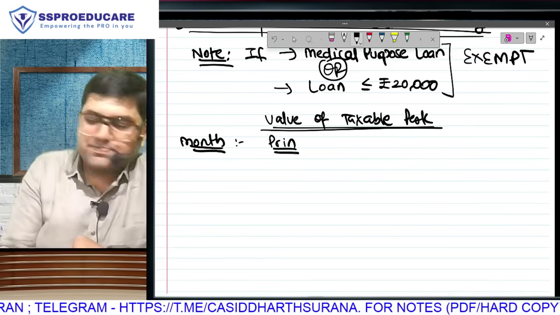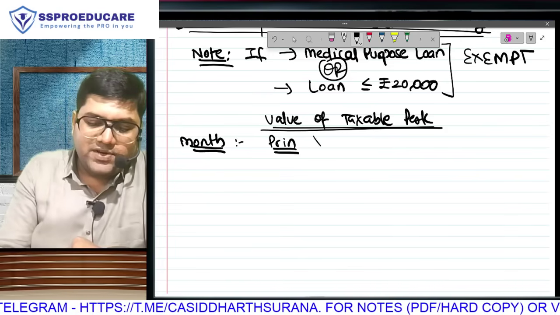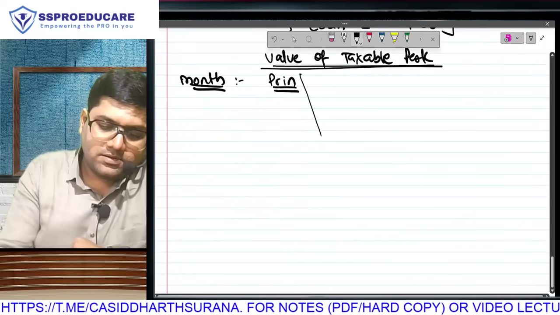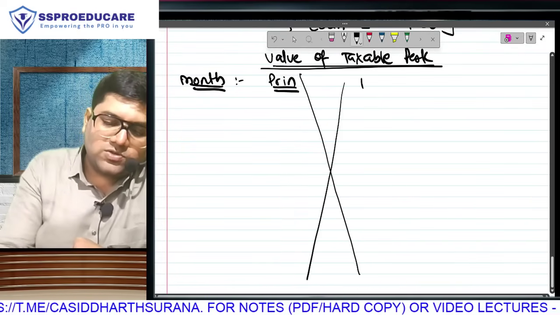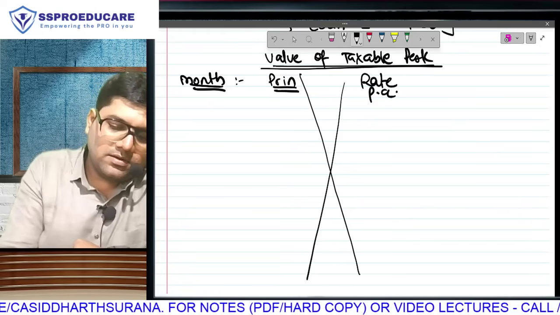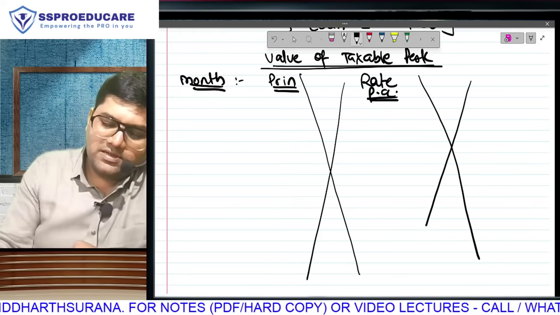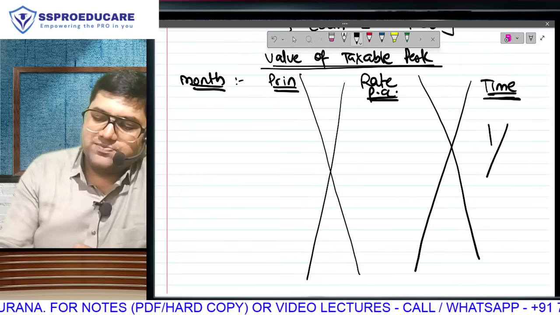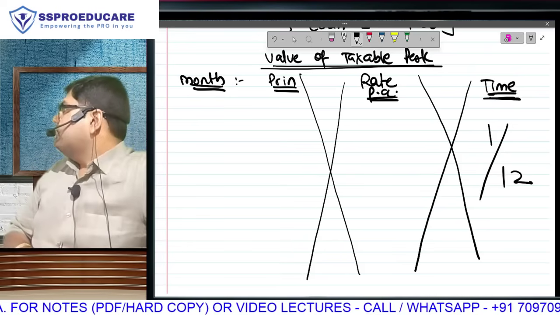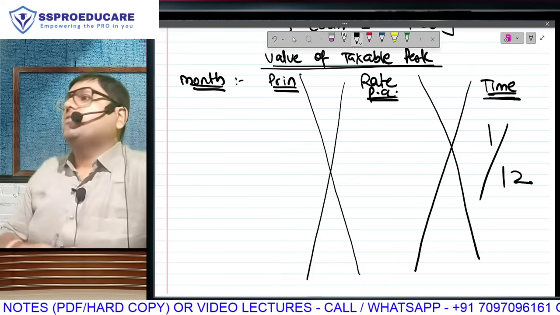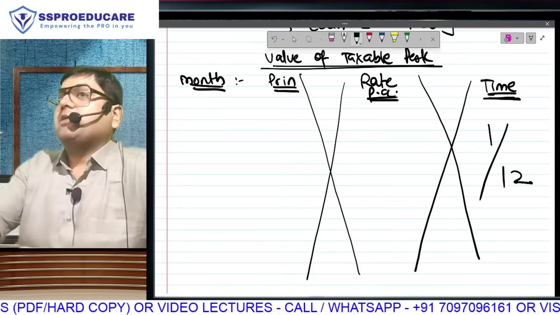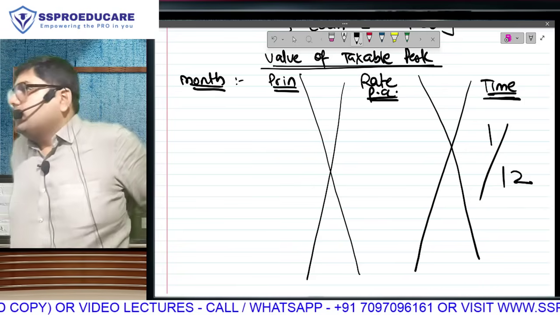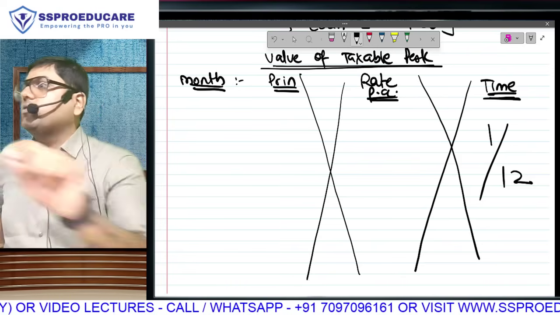Every month there is going to be some principal. For every month we will be taking some rate. The rate is always going to be a per annum rate. And then what is the third thing that we multiply? Ladies and gentlemen, you see the benefit of doing monthly calculation. This becomes fixed, because at one time I am calculating perquisite of only 1 month. So whatever is the principal, multiplied by the annual rate into 1 by 12, will become the perquisite of April. Thereafter, the perquisite of May, principal into rate into 1 by 12.